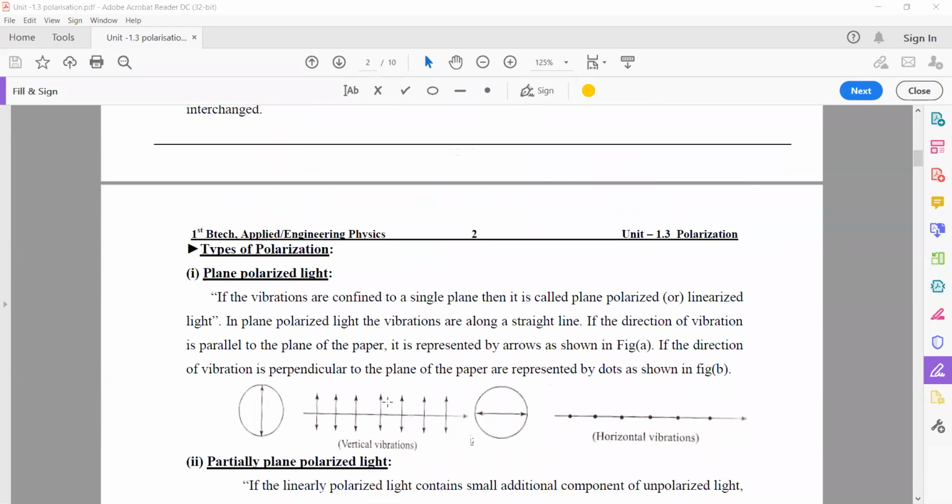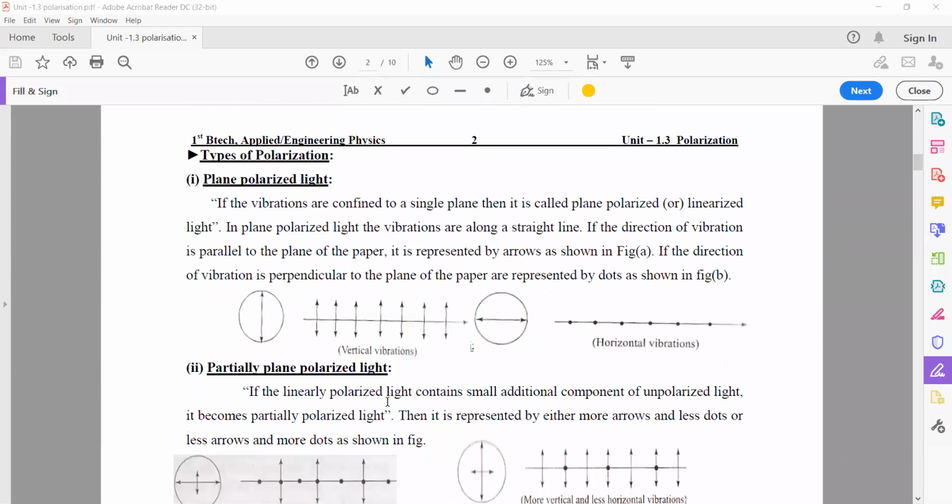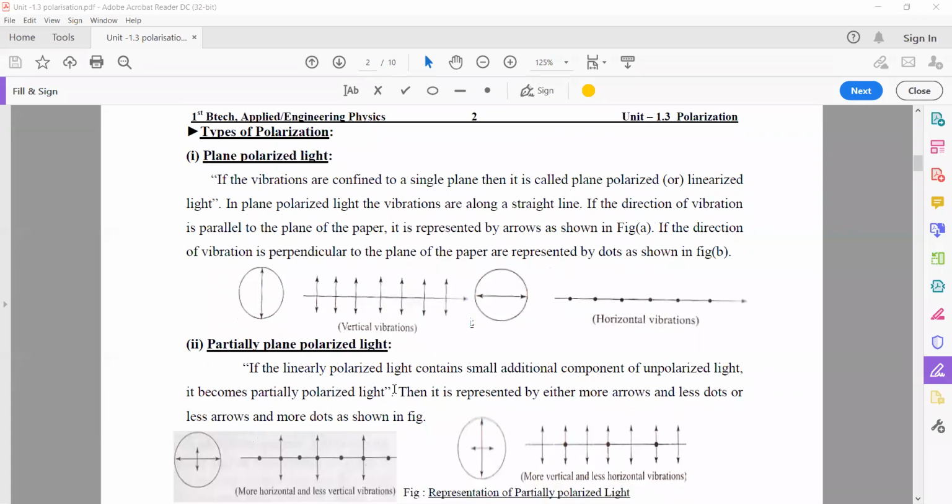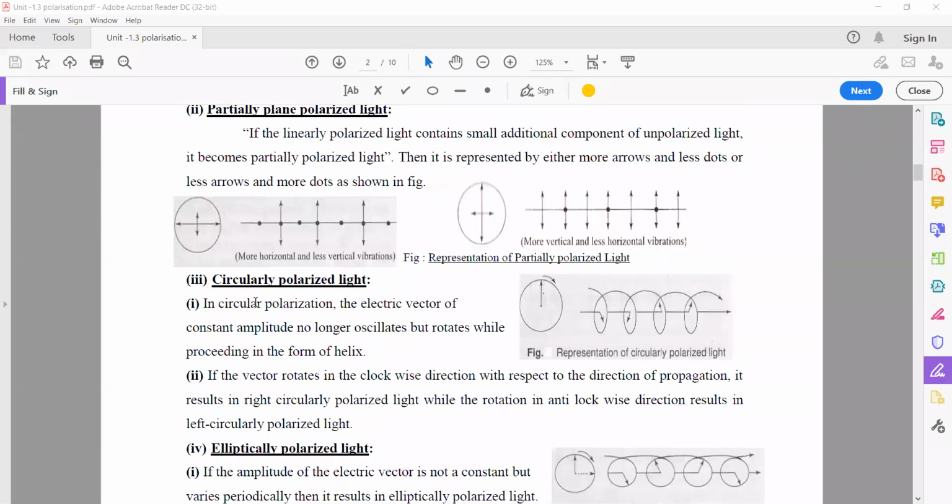Okay. Now the next concept is types of polarization. There are four types of polarization we have: plane polarized light, partially plane polarized light, circularly polarized light, and elliptically polarized light.